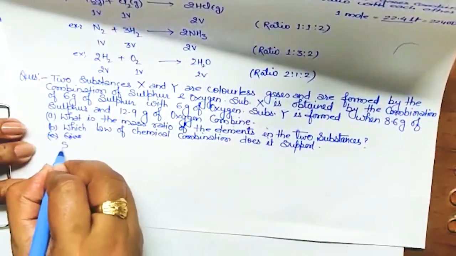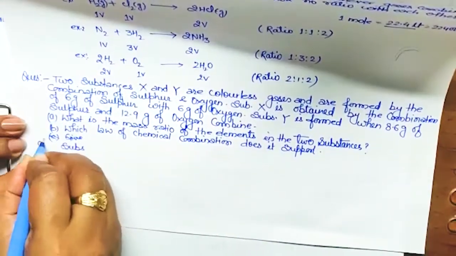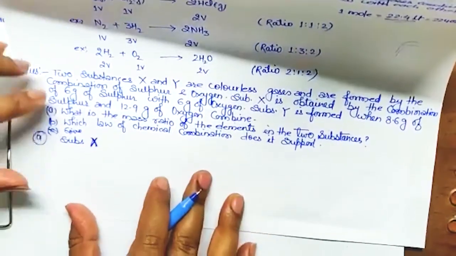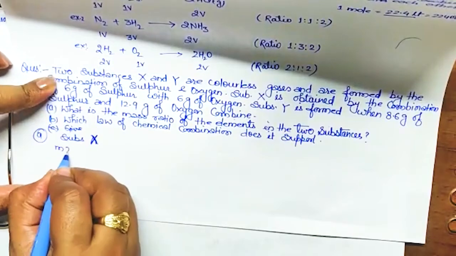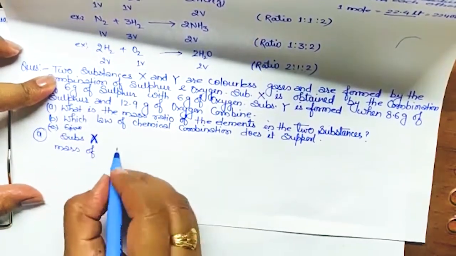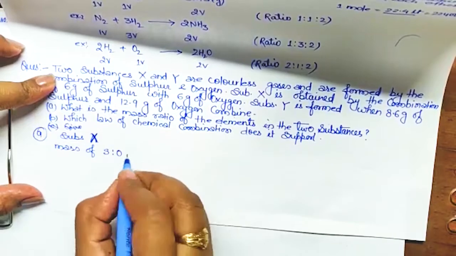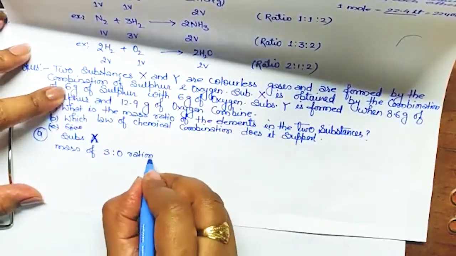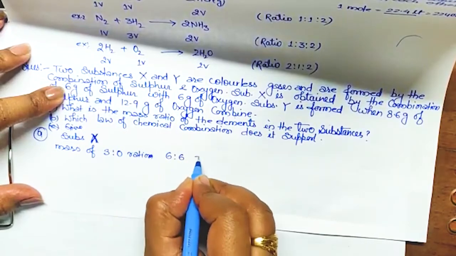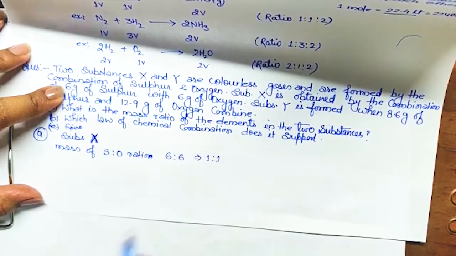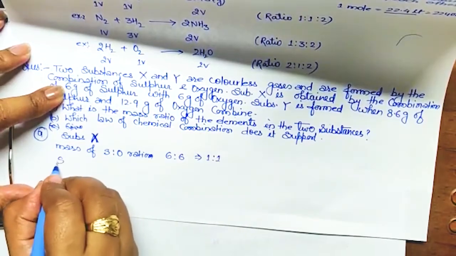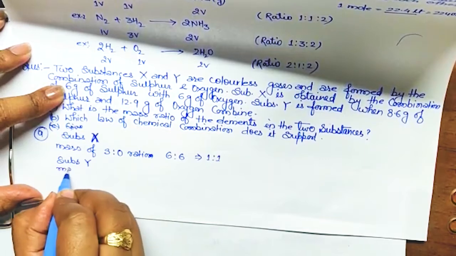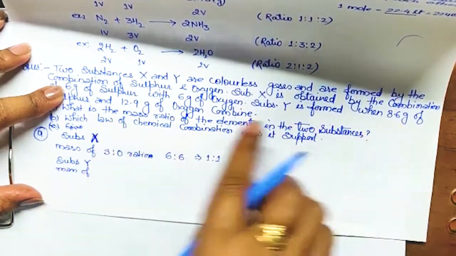Suppose in substance X, the mass ratio of sulfur and oxygen is 6 gram to 6 gram, 6:6, that means 1:1, isn't it? Now in substance Y, check the mass of sulfur and oxygen.